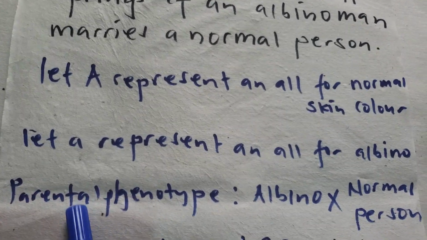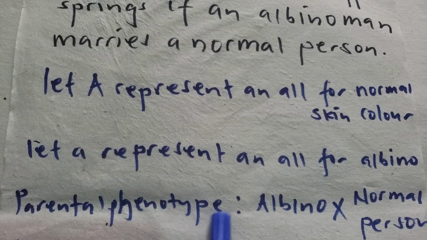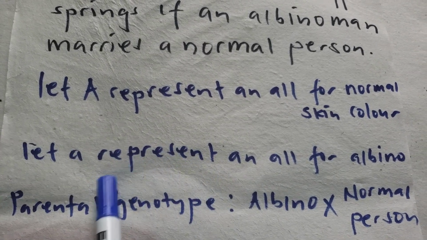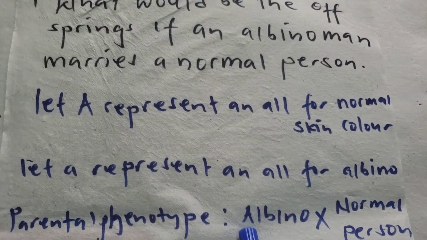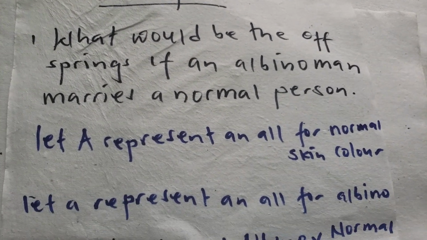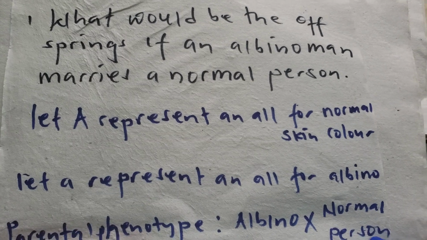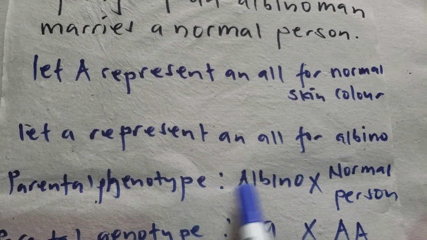Then from there, we begin with the parental phenotype. Phenotype is the observable feature, the one you can see. The albino man is crossed with the normal woman or the normal person. That is the parental phenotype.